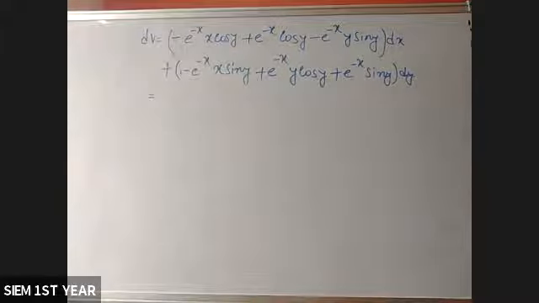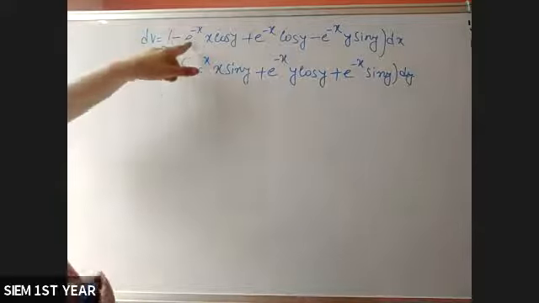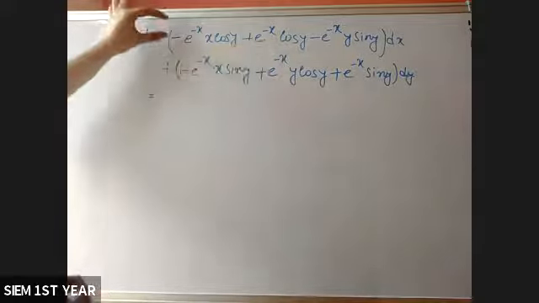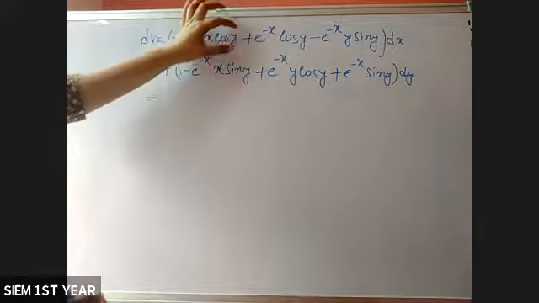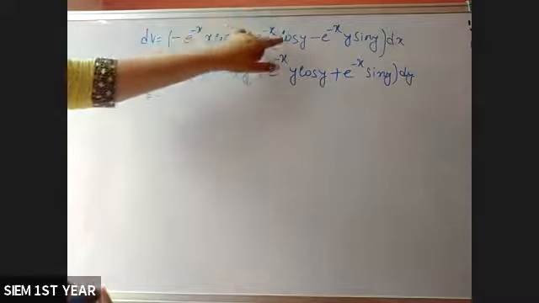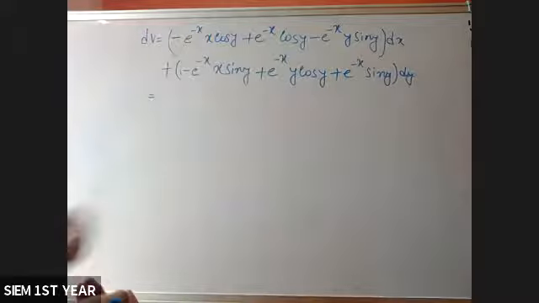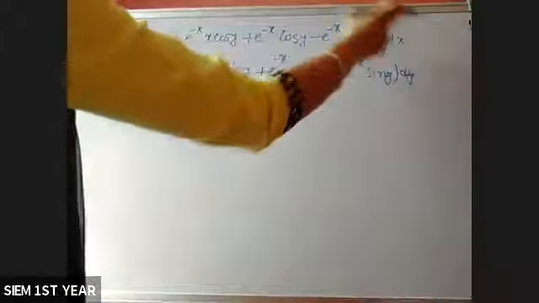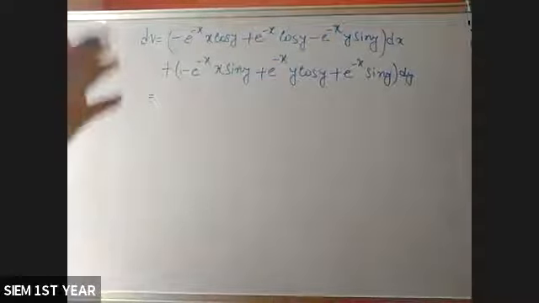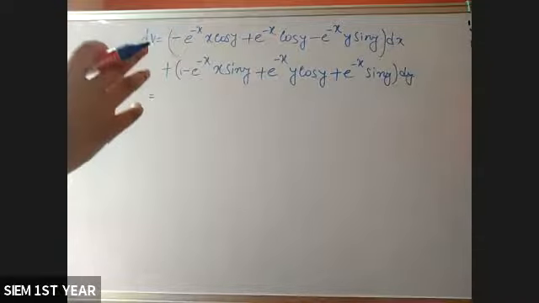So first, just look at these two terms. This is minus e to the power minus x into x cos y plus e to the power minus x cos y dx. First, I am only taking these two terms since dx is given, meaning you are differentiating with respect to x.